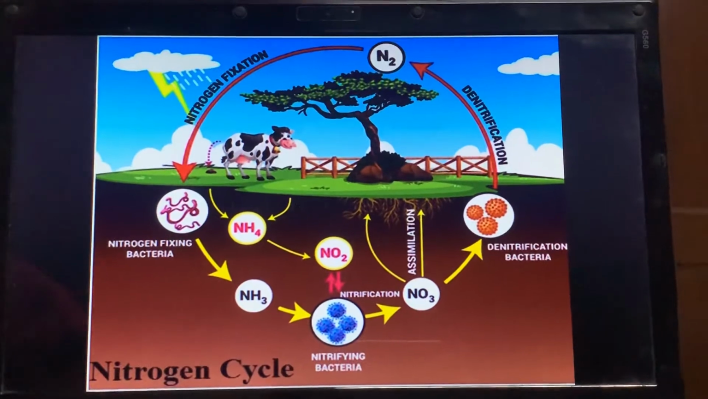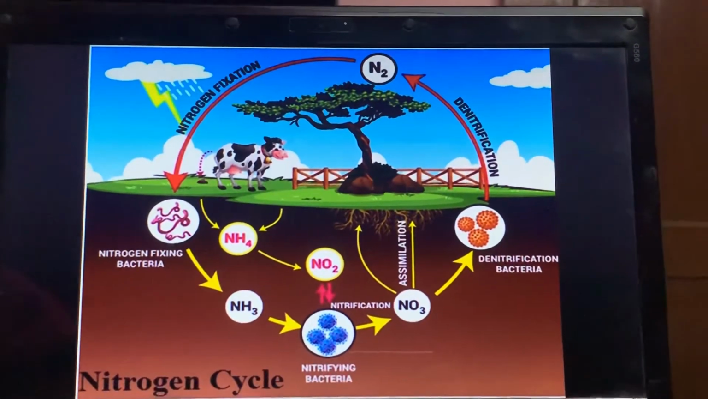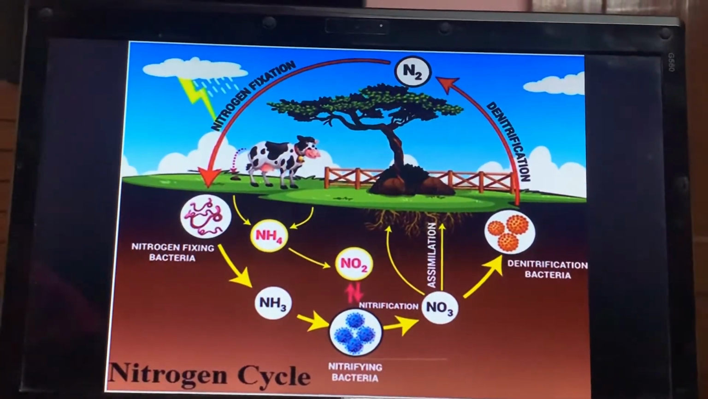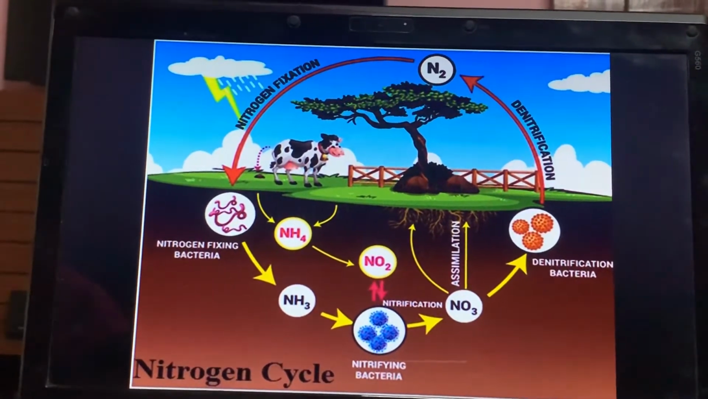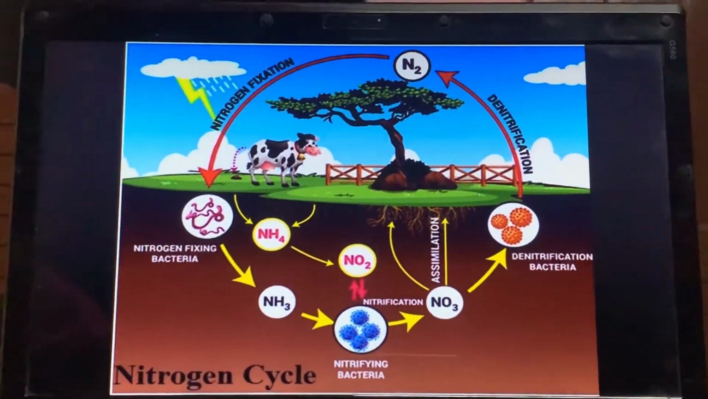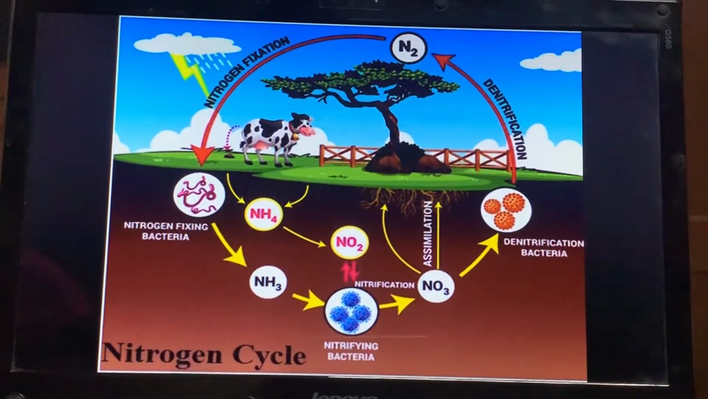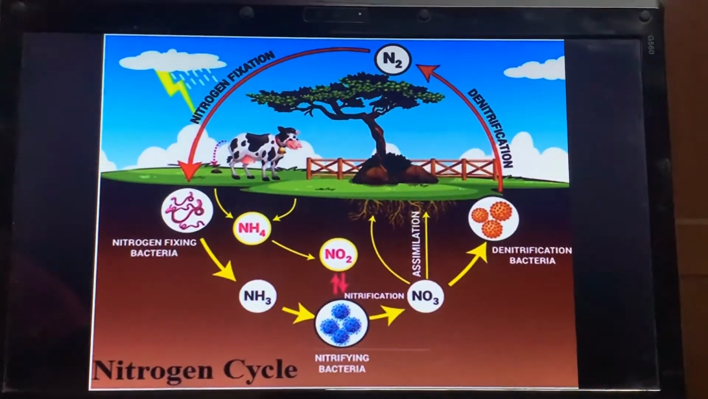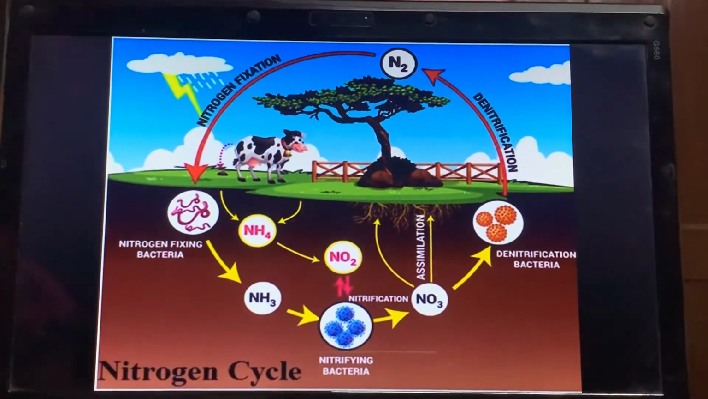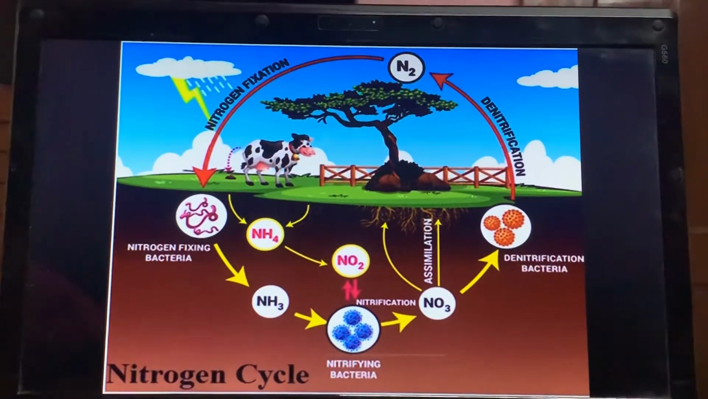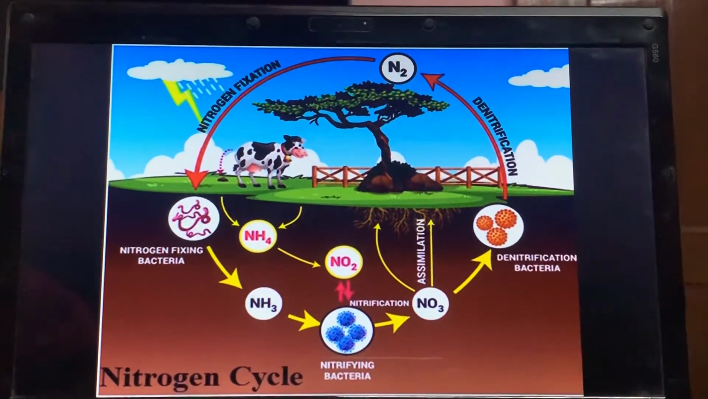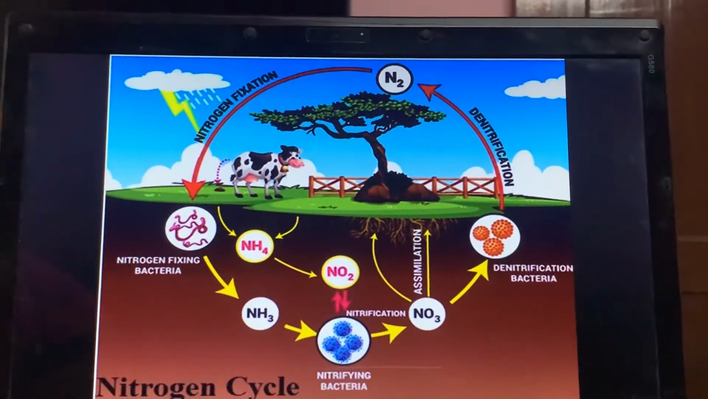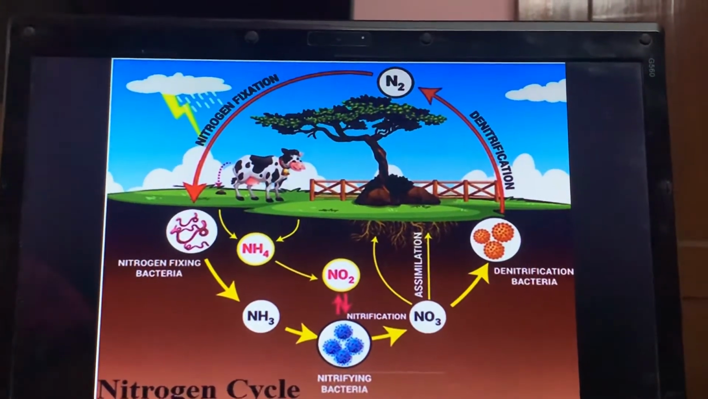And this nitrogen is not used by plants and animals in the gaseous form. That is why this nitrogen has to be converted into a usable form. And what are the usable forms of nitrogen? Nitrogen is used by plants in the form of nitrate or nitrite, right? So now, how is this atmospheric nitrogen, which is in the gaseous form, converted into nitrate and nitrite?